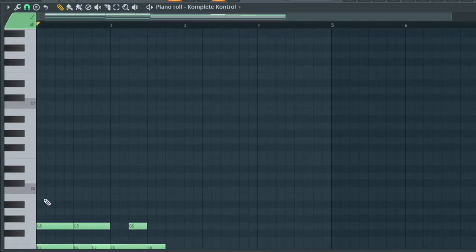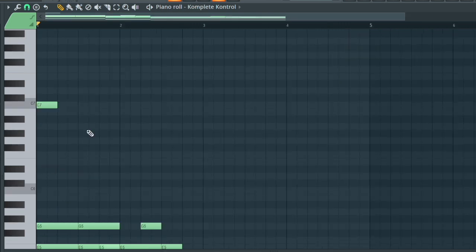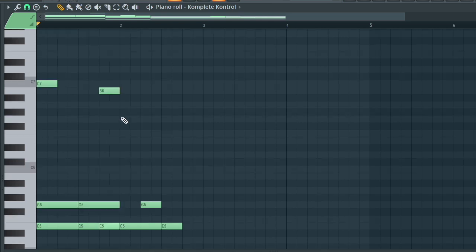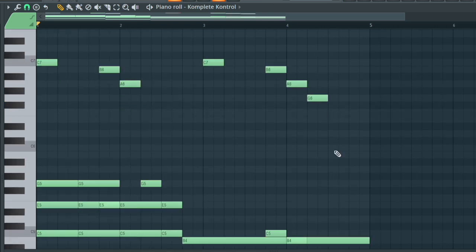Now we have a simple chord progression. All that's left is that we make a top melody. So let's go up into this 6th octave range, and we're just gonna do random notes, and I'm just gonna hope this will sound good. Let's go B. Let's bring that down to G. We just add another note here.